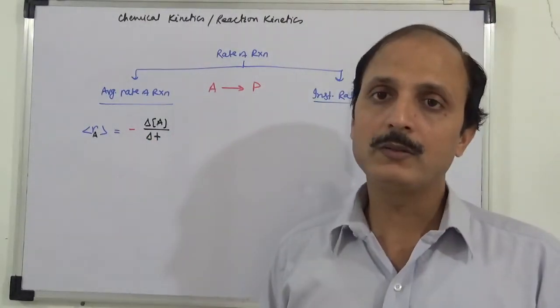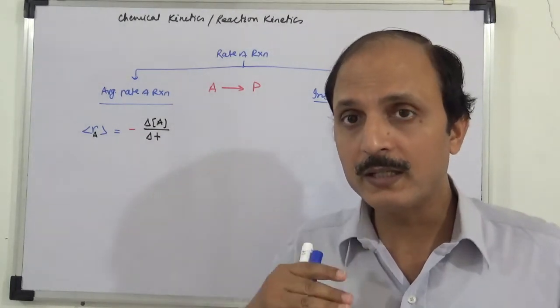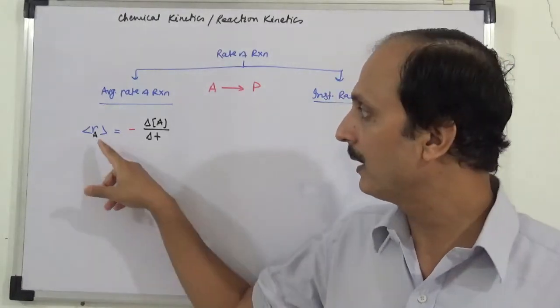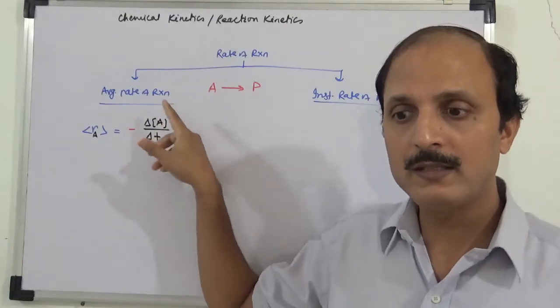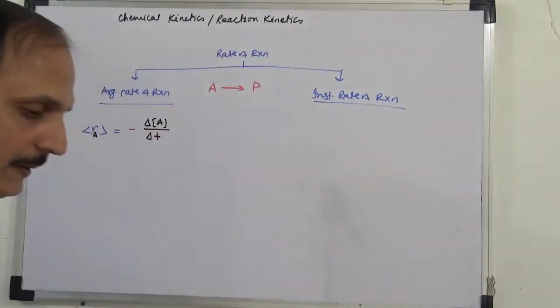Rate is always positive. Rate can never be negative. So if something is decreasing, to make it positive we give minus sign. So here rate of reaction with respect to A is minus change in concentration of A, as A is reactant, so reactant का हमेशा concentration decrease होने वाला है.